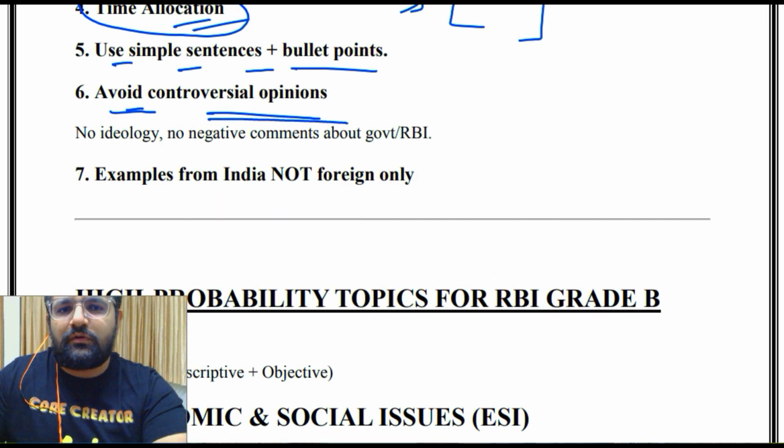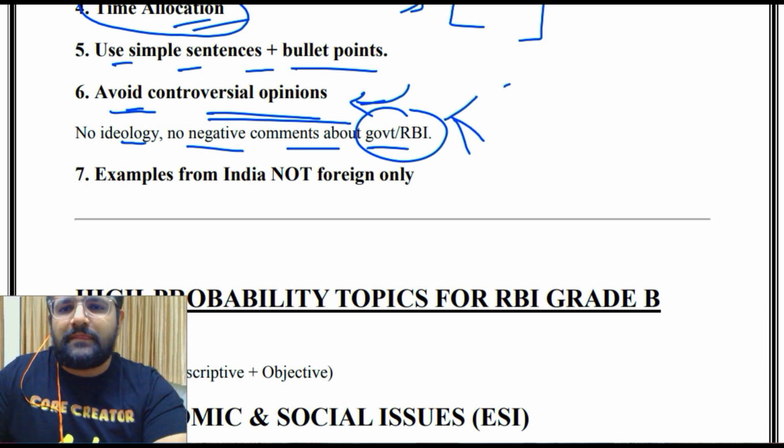Then avoid controversial opinions. Don't give any harsh or controversial opinion, or something which is against the government or government policies. Don't write all of that. Even if you feel so, don't write it. No ideology, no negative comments about the government, RBI, or any other institution. Don't write anything negative. But at the same time, if you are writing anything, then you can take such an example, that court proceeding in so and so case gave this particular statement, or as per National Crime Records Bureau, these many crimes take place against women every 30 minutes or so on. Just examples. You can substantiate your answer using such examples.